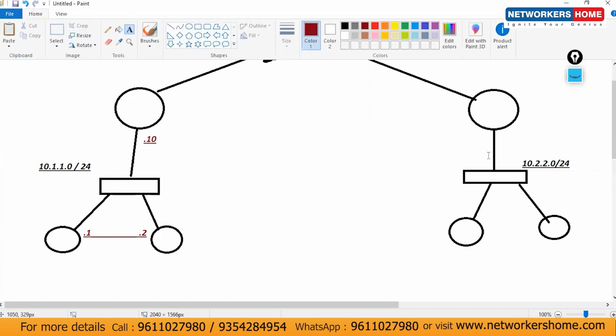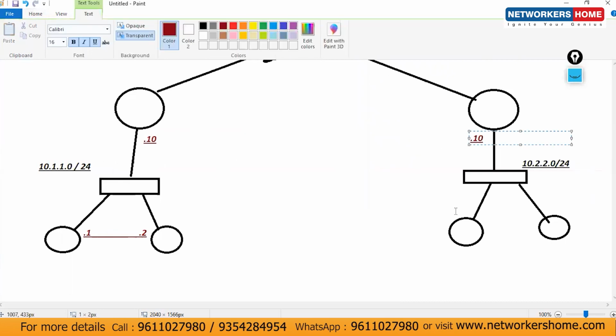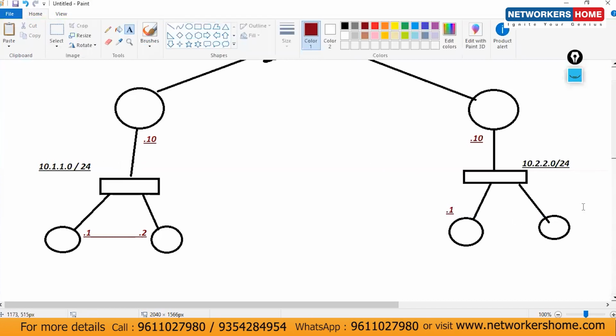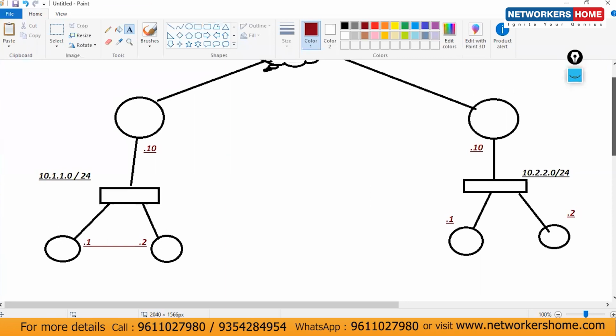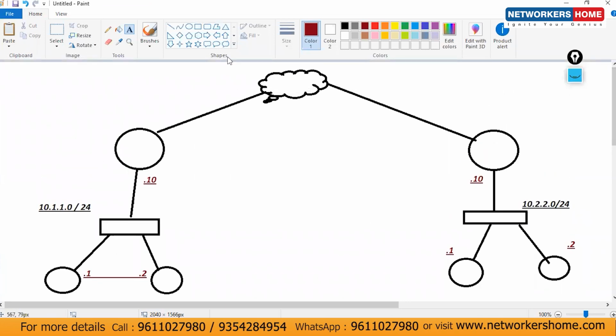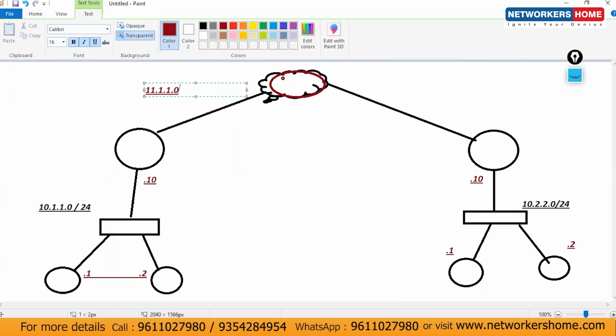Any doubt? This is .10, .1, .2. Any question? Yes, guys. Any questions? This is ISP. ISP means it's all about routers. Router only. If a router is there, we have one network here now. What's the network? 11.1.1.0/24.